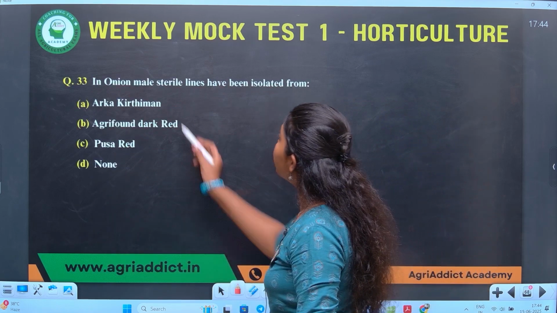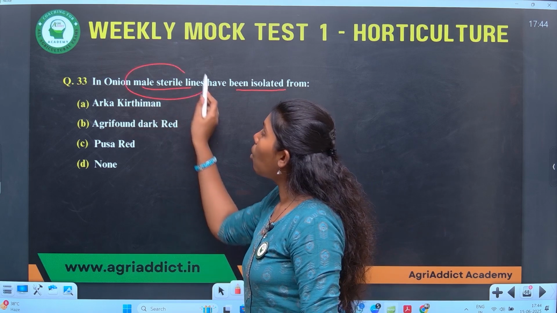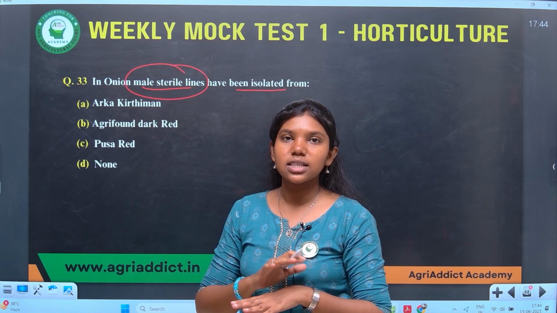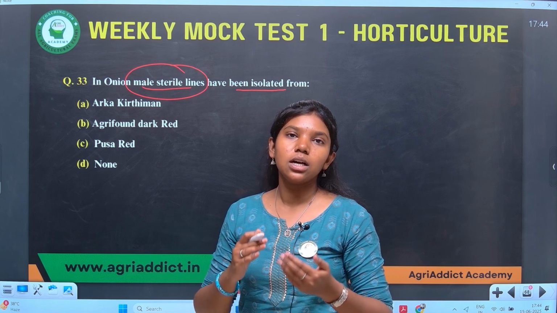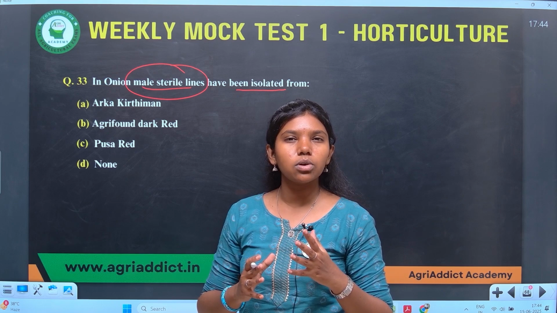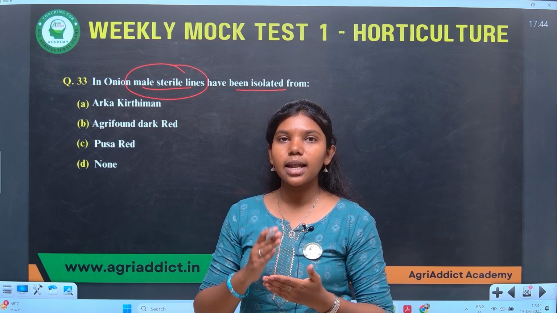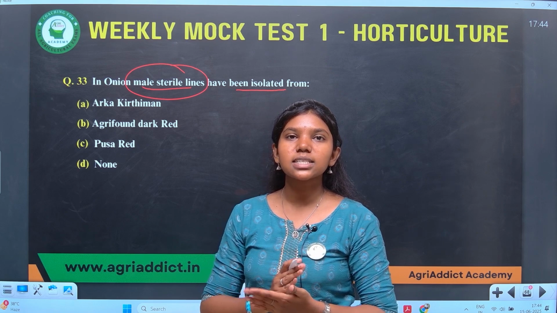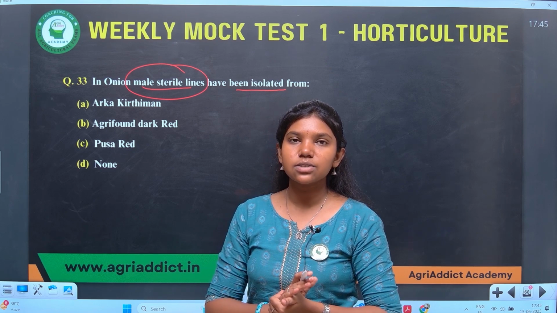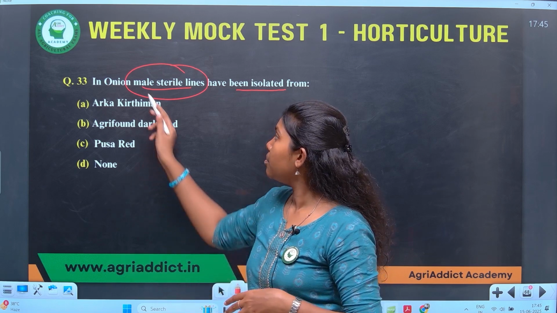In onion, male sterile lines have been isolated from. First of all, what is a male sterile line? A male sterile line is a group of plants that produce sterile male parts. That is, they produce sterile pollen grains. What is the use of producing sterile pollen grains? By producing sterile pollen grains, that plant acts as a female parent. We can pollinate it with desirable male character pollen from another plant. That is the advantage of creating male sterile.